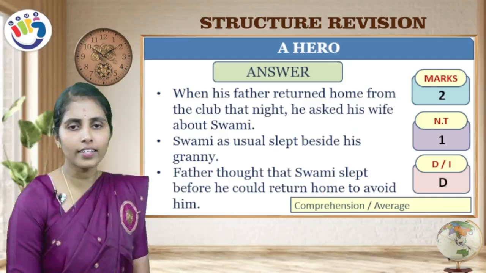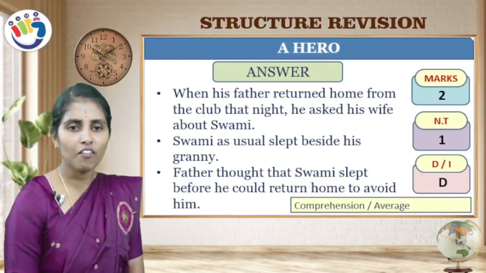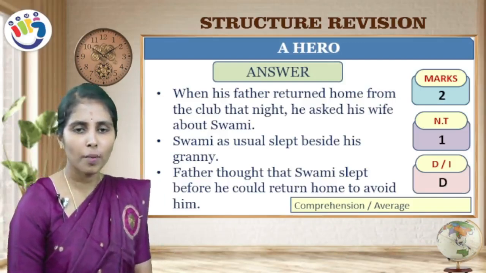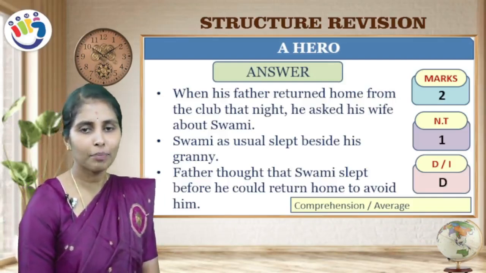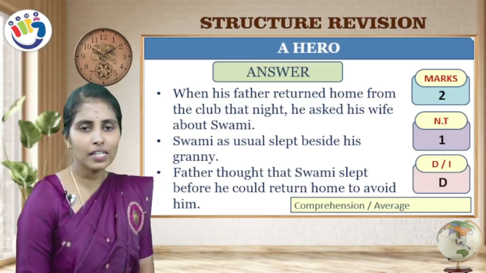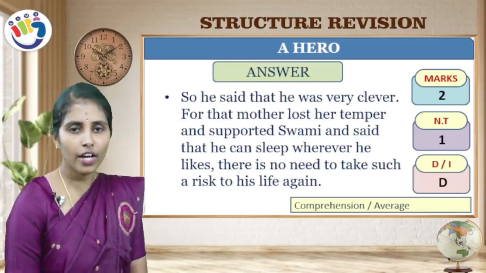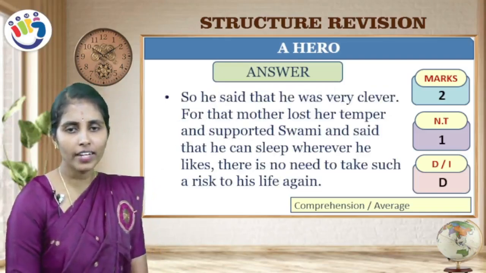Next. Why did Swami feel relieved at the end? When his father returned home from the club that night, he asked his wife about Swami. Swami, as usual, slept beside his granny. Father thought that Swami slept before he could return home to avoid him. So he said that he was very clever.